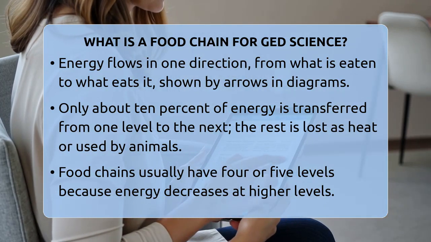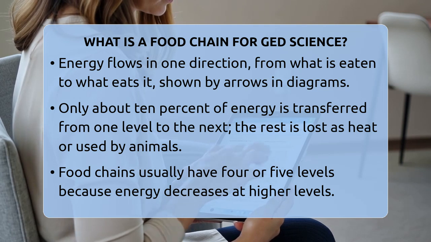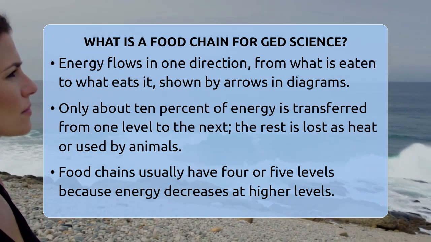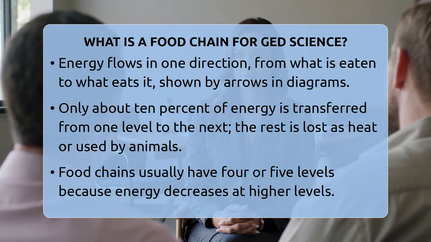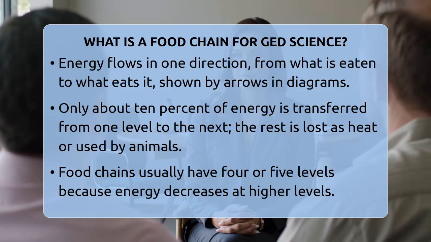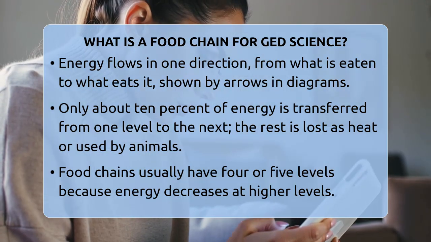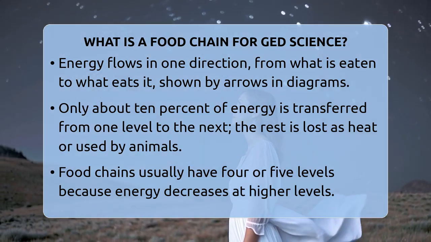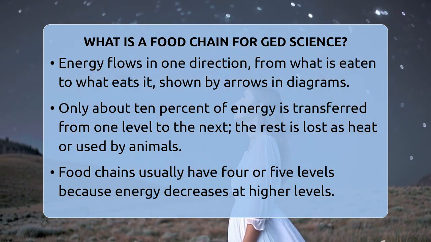Energy flows in one direction through the food chain. The arrows in diagrams point from what is eaten to what eats it. For example, an arrow from grass to a grasshopper shows the grasshopper eats the grass. This flow of energy is one way only. It is important because it explains how energy is transferred in ecosystems.